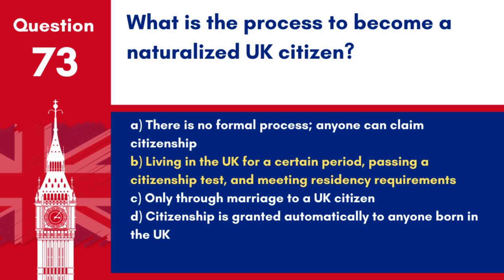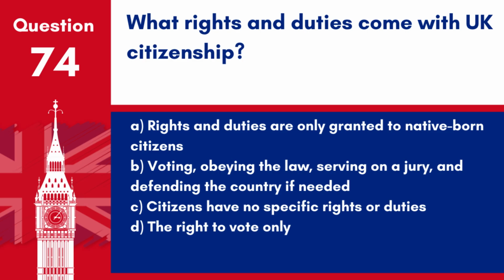Answer: B. Living in the UK for a certain period, passing a citizenship test, and meeting residency requirements. The process to become a naturalized UK citizen involves meeting specific residency requirements, passing a citizenship test, and generally demonstrating good character. Question 74. What rights and duties come with UK citizenship?